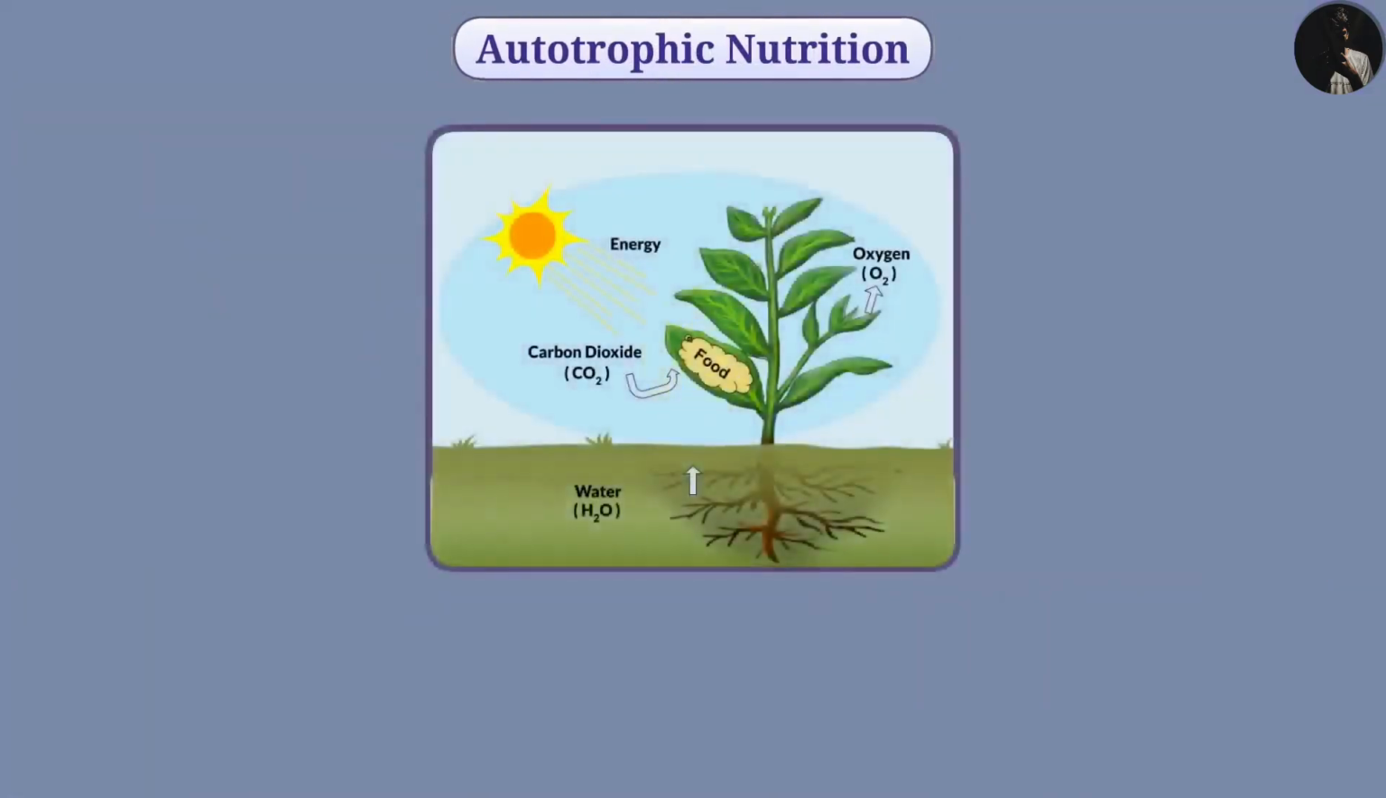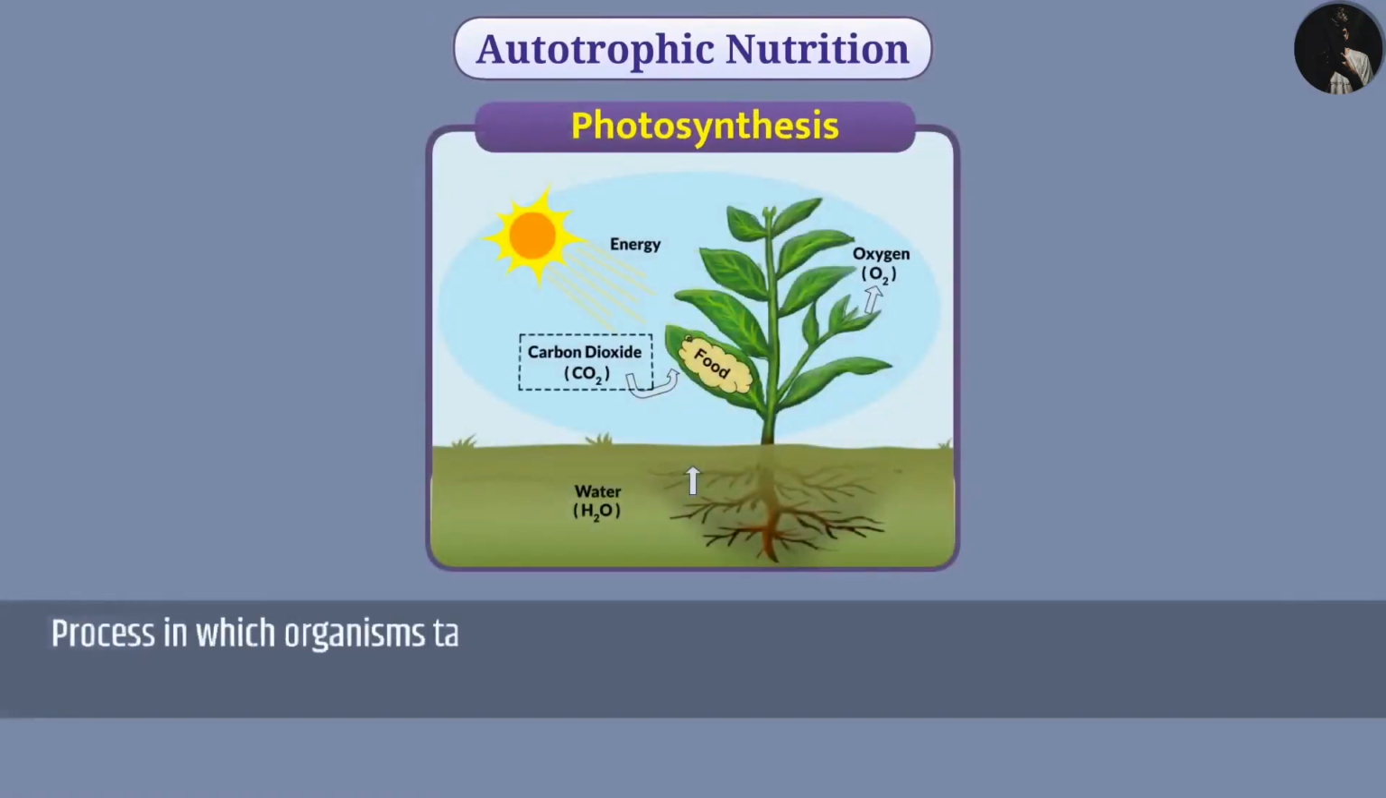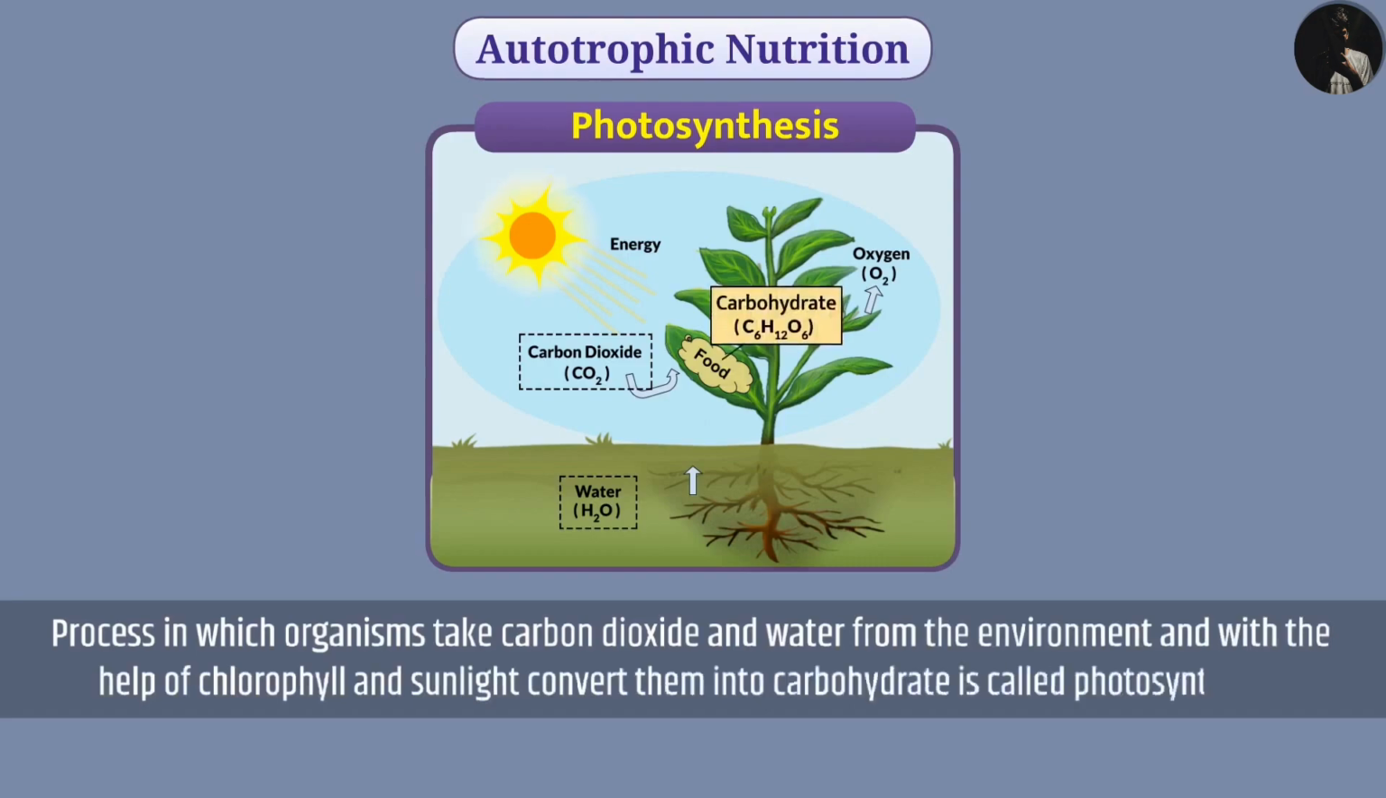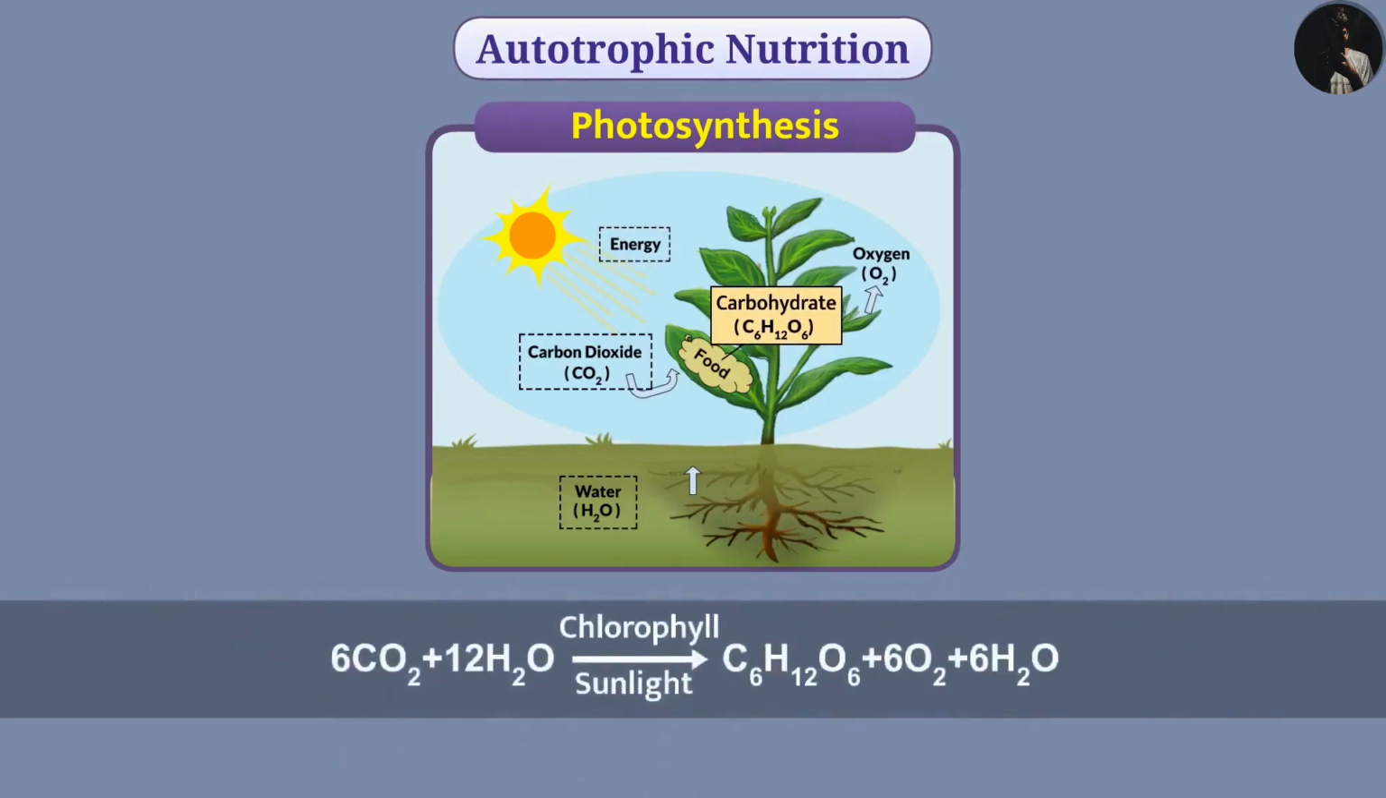In autotrophic nutrition, organisms make their own food through the process of photosynthesis. The process in which organisms take carbon dioxide and water from the environment and, with the help of chlorophyll and sunlight, convert them into carbohydrate is called photosynthesis. They get their energy requirement from the carbohydrates. The process of photosynthesis is represented in this form. For photosynthesis, carbon dioxide, water, chlorophyll, and sunlight are necessary. Let's understand its process.